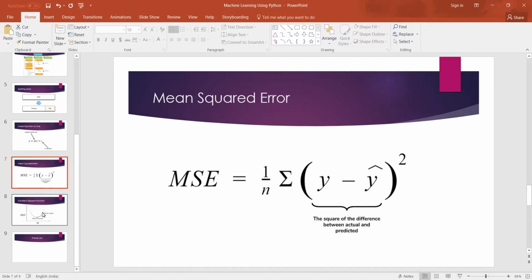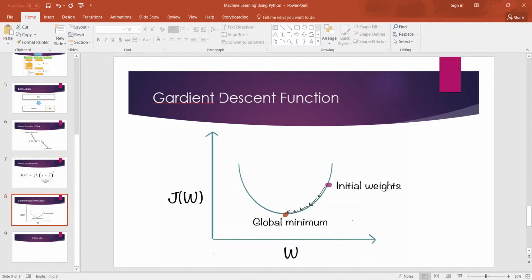And then we have the gradient descent function, which is shown by this graph. The y-axis shows the cost function and the x-axis shows the weight. We have to minimize our cost function, by which our algorithm reaches very high accuracy. You can see in the example of the ball, we have to bring the ball to the global minimum or local minimum position, by which our algorithm reaches very high accuracy.